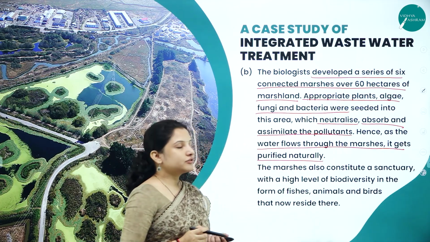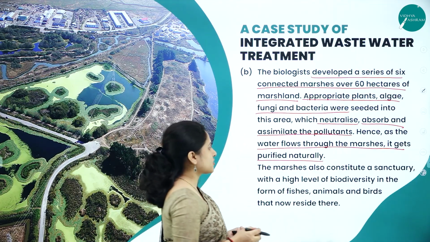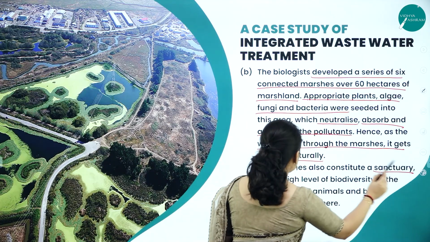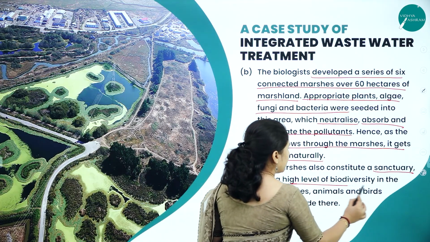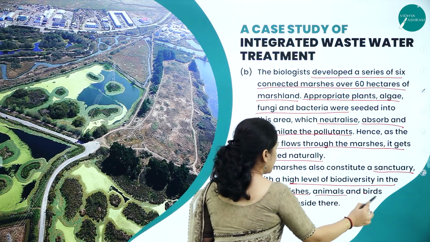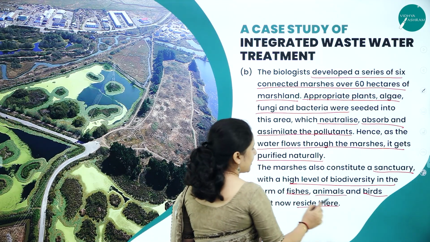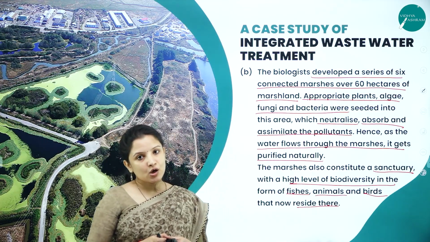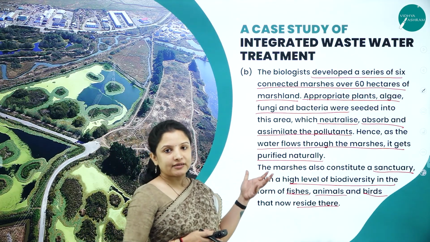So the marsh is now a sanctuary with a high level of biodiversity in the form of fishes. It contains animals and birds that now reside there because of the cleanliness of the water. So how beautifully they have done, right?